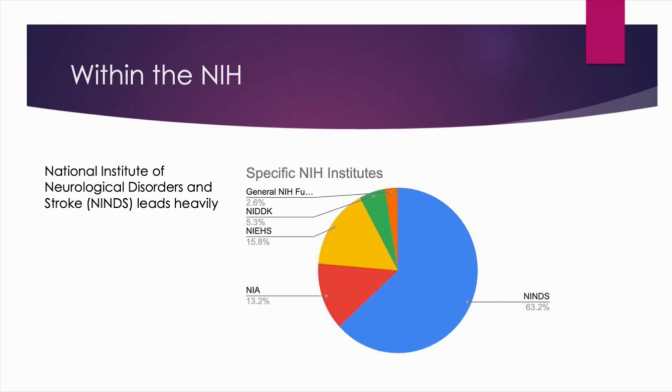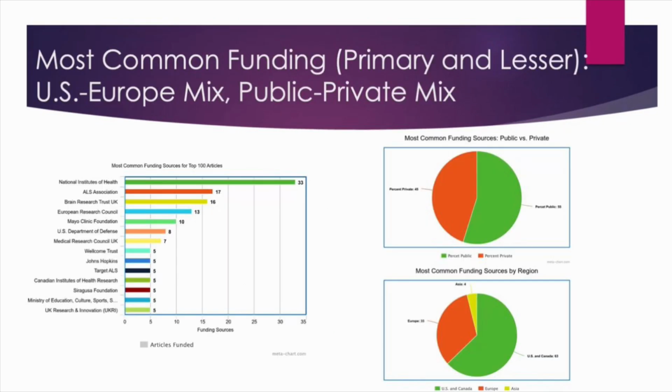Within the NIH, the National Institute of Neurological Disorders and Stroke led heavily, contributing about 2/3 of primary funding for articles. In the aspect of the most common funding for ALS research, there were a diverse range of contributing sources, which were both public and private, about 50-50. And the most common funding came from US and Canada, which contribute about 2/3, followed by Europe and then Asia.